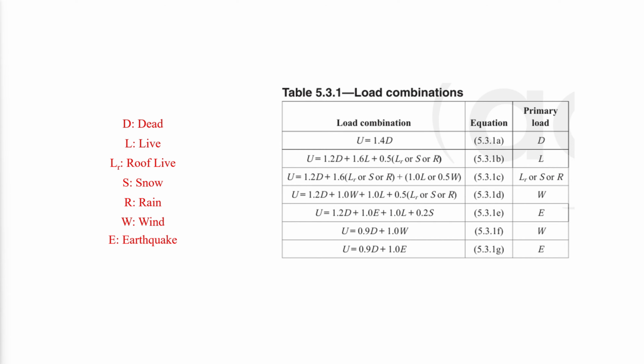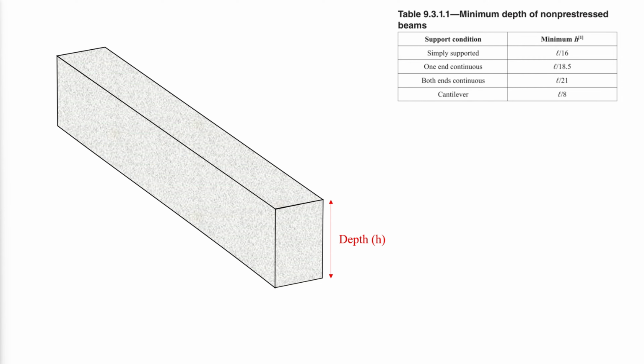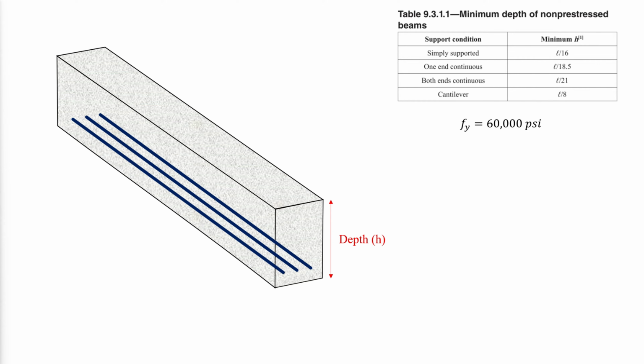Required strength shall be calculated in accordance with the factored load combinations in the following table, which conform to ASCE 7. The minimum depth of reinforced concrete beams can be determined referring to Table 9.3.1.1 of ACI. This table is applicable when using normal weight concrete and steel rebars with a yield strength of 60,000 psi. For Fy other than 60,000 psi, the expressions in Table 9.3.1.1 shall be multiplied by the following factor.